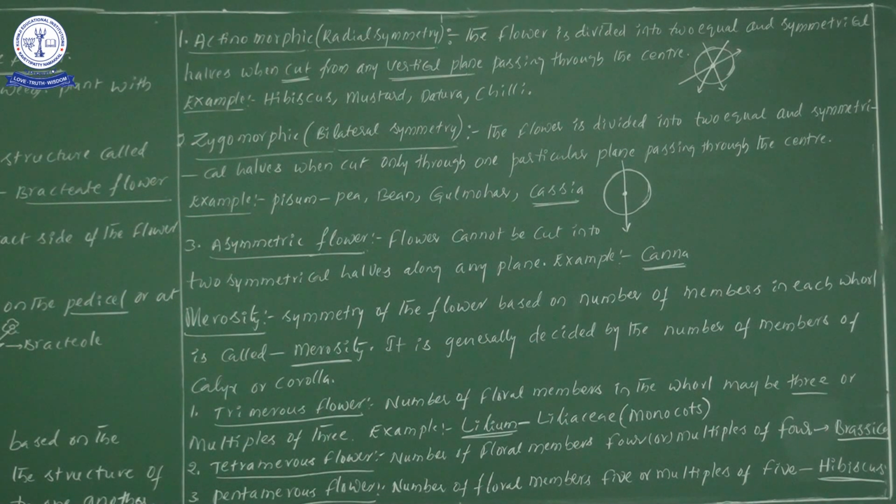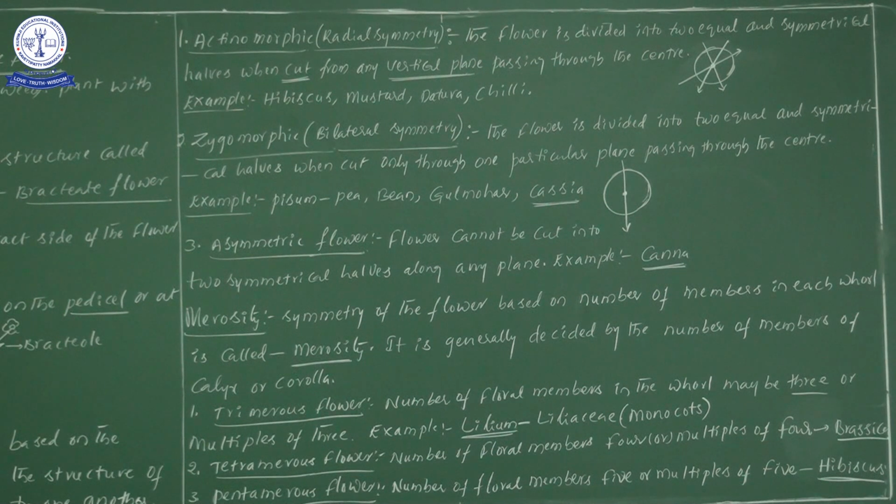Next one, chilies, I mean green chili, not capsicum. Likewise there are 4 examples: hibiscus, mustard, datura and chili. Many more will be there, but these 4 examples we take according to our textbook.